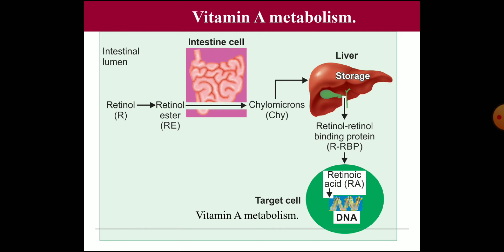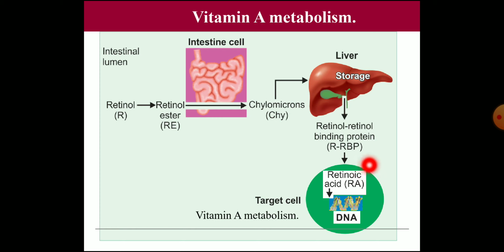Now, briefly about the metabolism, you have to know that retinol is converted to retinol esters, and then it is absorbed in the intestine, with the help of bile salts. Then it is taken up by the chylomicrons and reaches the liver, where it gets stored. Whenever necessary, it is again transported, binding with the retinol binding protein, and taken to the target cells, that is the retina or skin or any germinal cells or the gonads, etc., where the action takes place.